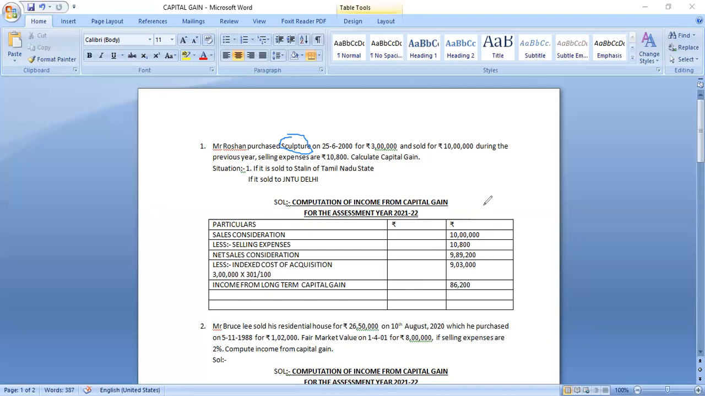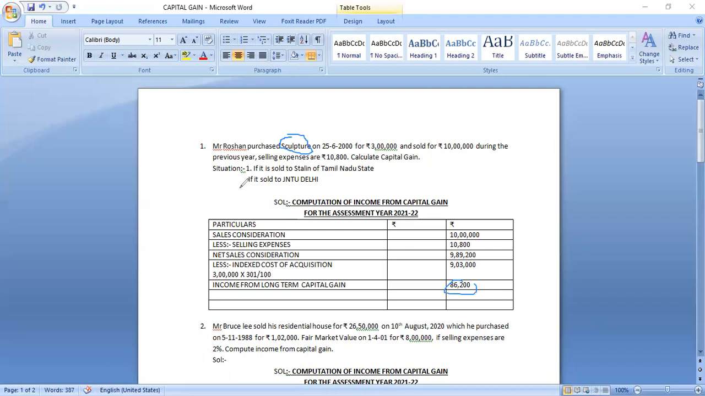So to find the actual value of the asset as on today, you have to calculate index cost of acquisition. For long-term capital asset, you have to calculate index cost of acquisition. For short-term capital asset, we will not calculate index cost of acquisition. So we'll get income from long-term capital gain as 86,200. From net sales consideration, you subtract index cost of acquisition, you will get income from long-term capital gain 86,200. So this is how to compute income from capital gain.